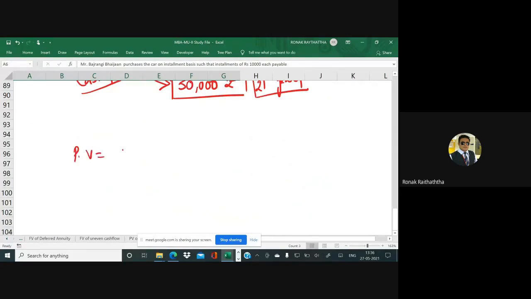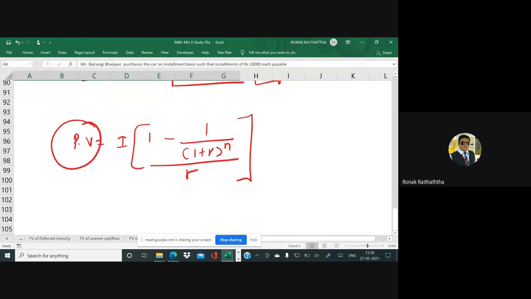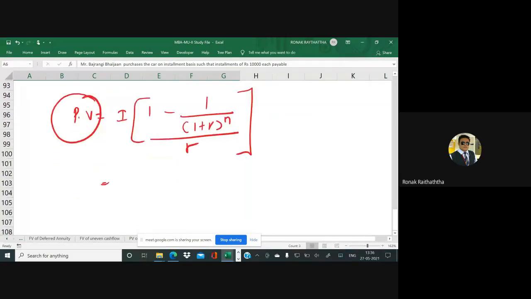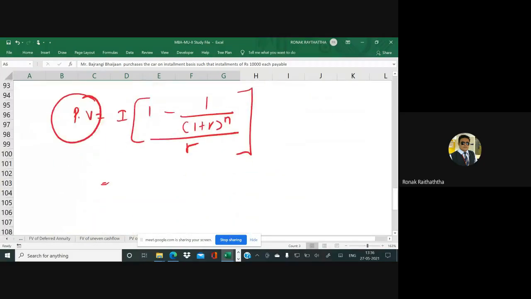PV = I [1 - 1/(1+R)^N] / R. This is the formula we use when we have an ordinary annuity and we are supposed to find the present value. Present value is nothing but the amount of loan taken, right? The installment amount paid by him is 10,000, straight away given to us. Just putting over there, 1 minus 1 divided by 1 plus R.